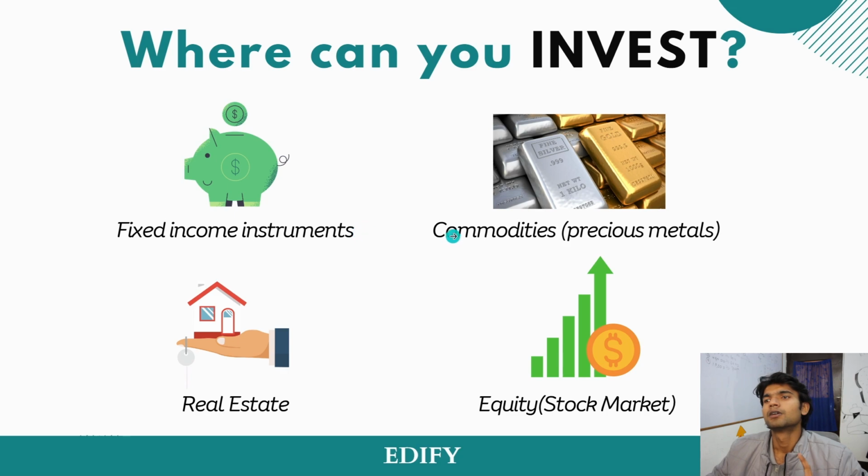Okay, so then we have commodities, precious metals, gold and silver. Yes, but commodities does not mean only gold and silver. It can be your needs also, which you can invest in. For example, food items like rice, wheat. These are also classified as commodities. All right. Copper, other metals like aluminum. Yes, you can invest there.